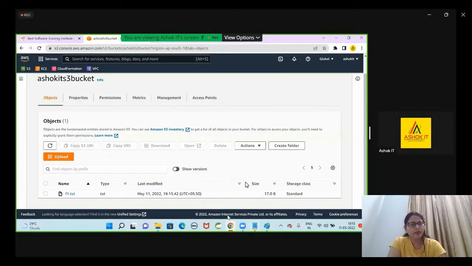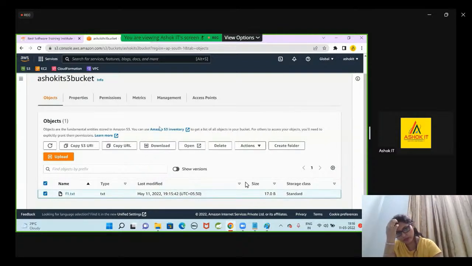Now let me modify the same file again, and we will upload it once again. We will see whether versions will be created or not. Now I have uploaded one file. Can we call this one object in the bucket?